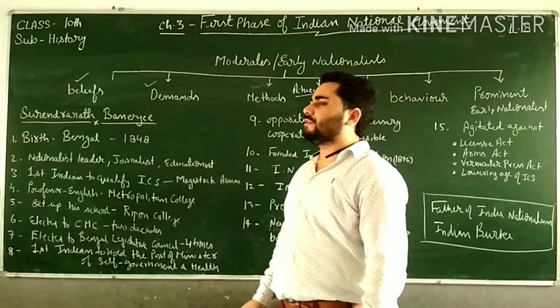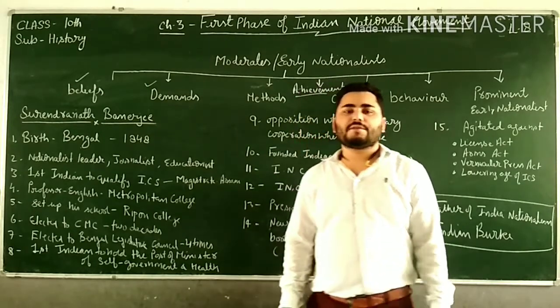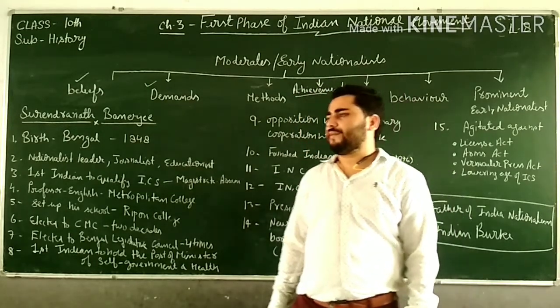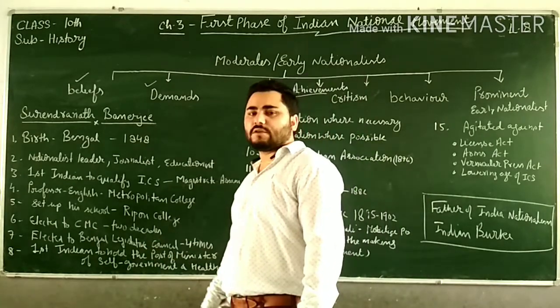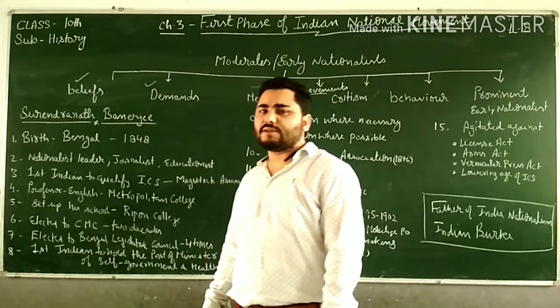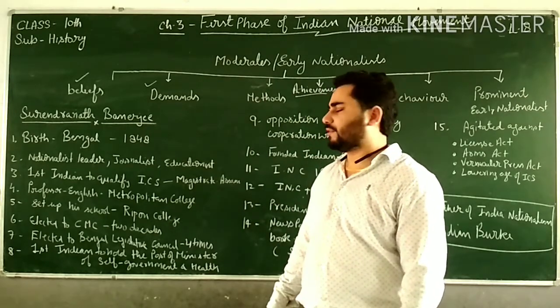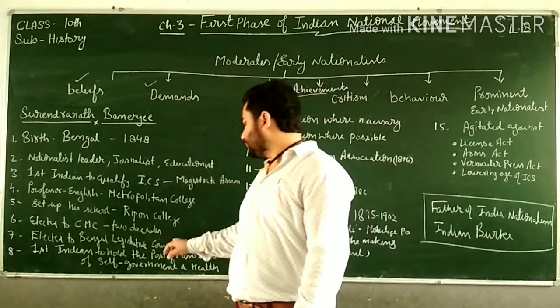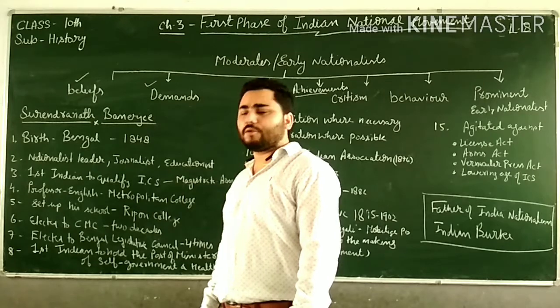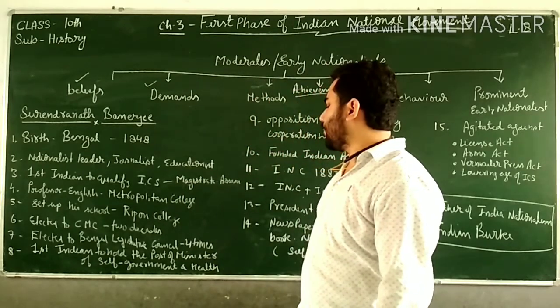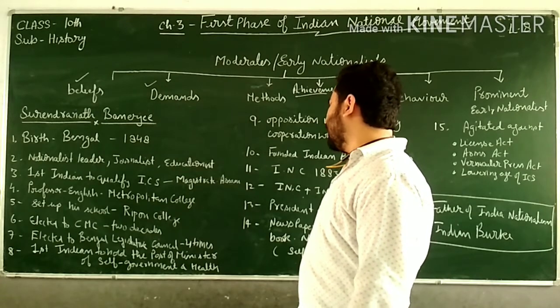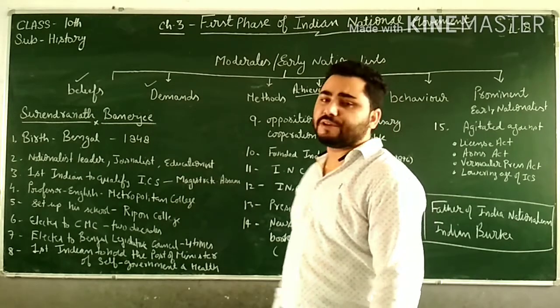We have studied that there were the Imperial Legislative Council and various Provincial Legislative Councils. So the Bengal Legislative Council was one of the Provincial Legislative Councils, like today we have MLAs, that type only, right? He was elected there 4 times, and then he was appointed as self government and health minister, right?